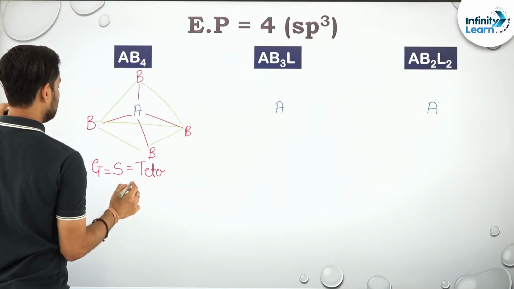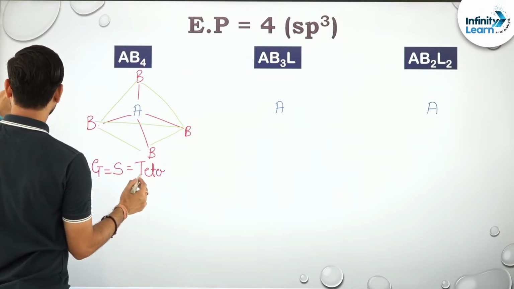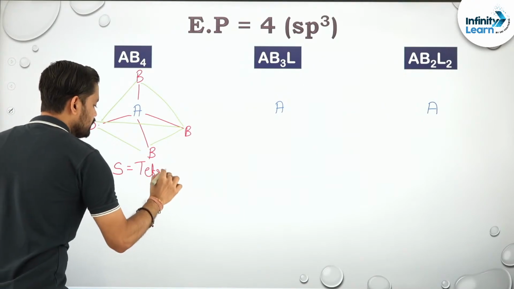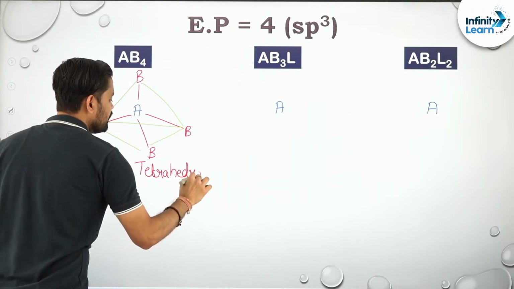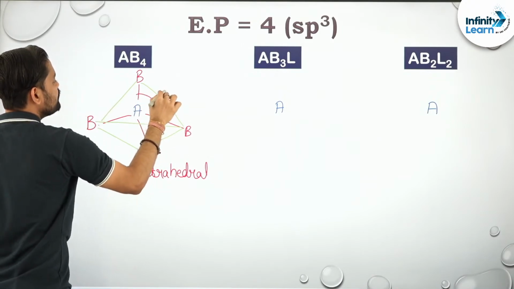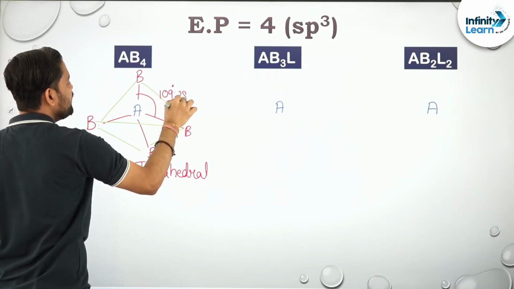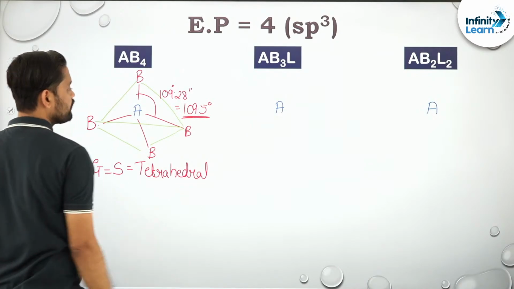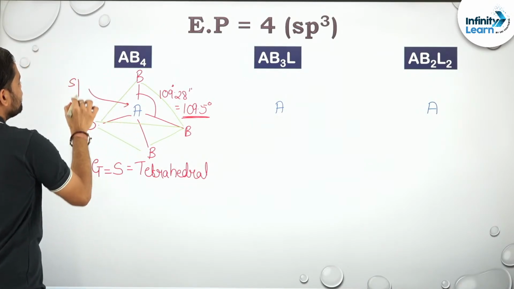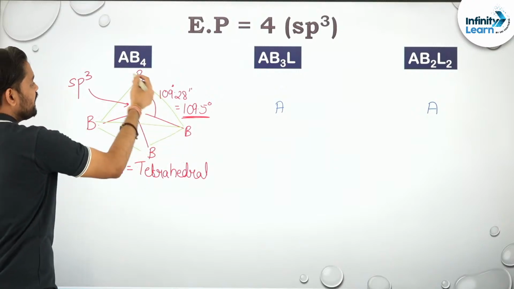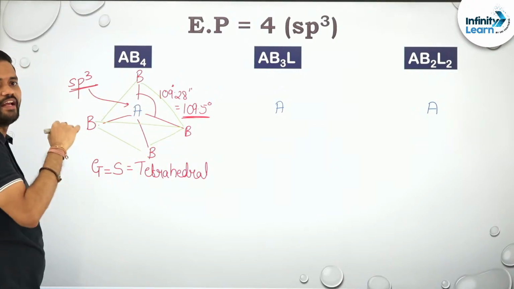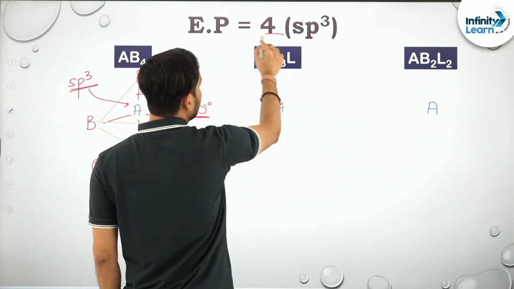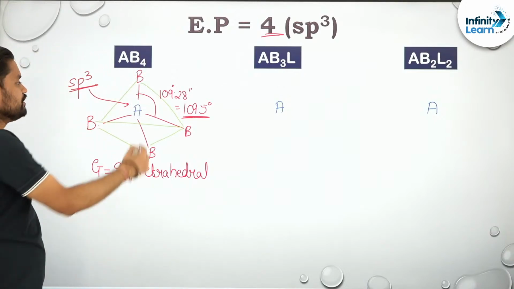It is tetrahedral. You have to remember the bond angle. The bond angle is 109 degrees 28 minutes, approximately equal to 109.5 degrees, and its hybridization will be sp3. Why? The total number of side atoms is 4, so that's why it is sp3. One s plus three p is again 4, or the bond pair and lone pair. Over here the bond pair and lone pair is equal to 4. Now again the bond angle is the same everywhere.